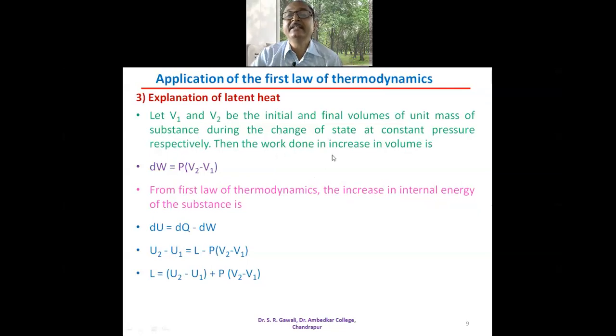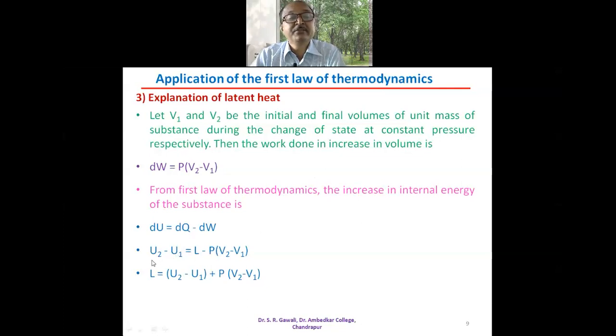Then the work done in increase in volume is dW is equal to P into V2 minus V1. So work done is equal to P into V2 minus V1, change in pressure P into change in the volume. So from the first law of thermodynamics, the increase in the internal energy of the substance is dU is equal to dQ minus dW.